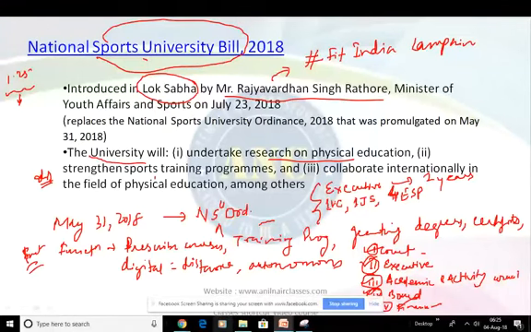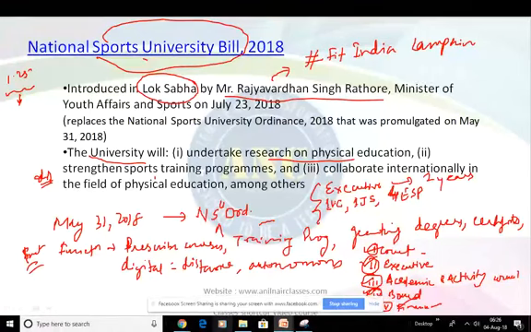Similarly, when we come to the key function of the council, that will include creating academic posts and the appointment, managing the revenue and property of the university, managing and regulating the finance of the university, partnering with industry and non-government agencies to advance knowledge, right? So the schedule to the bill contains statutes that specify the establishment, composition and power of various authorities such as chancellor, vice chancellor, dean of the schools, right?